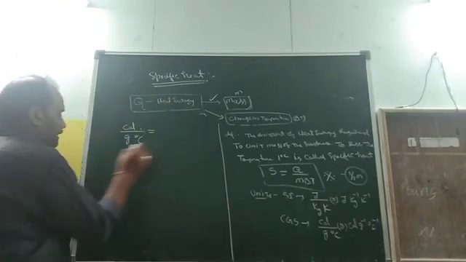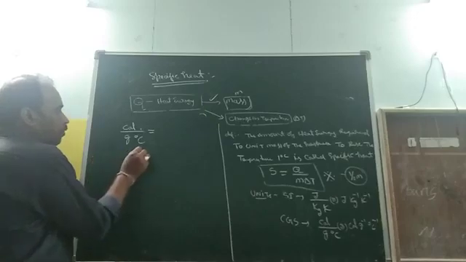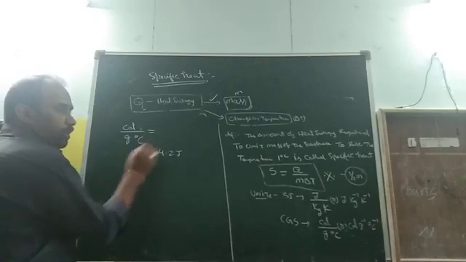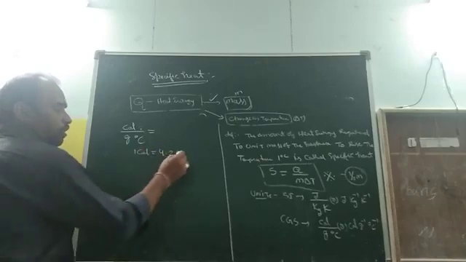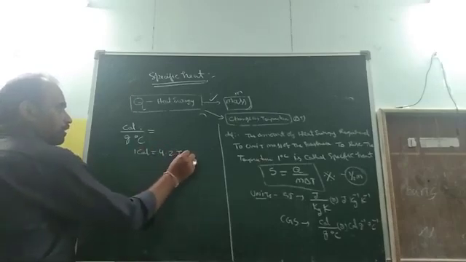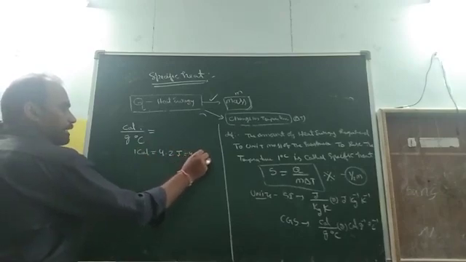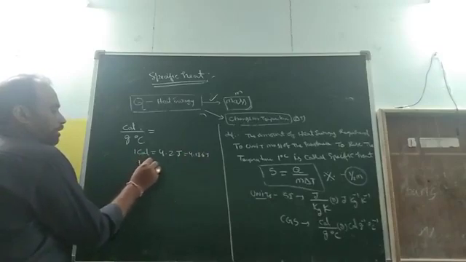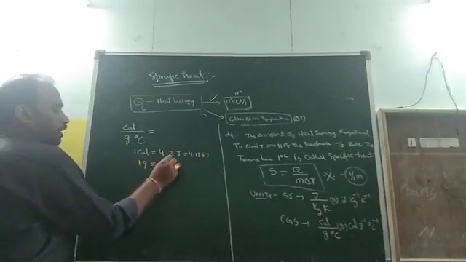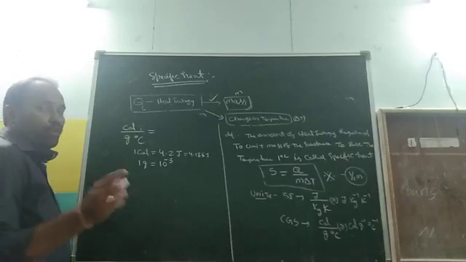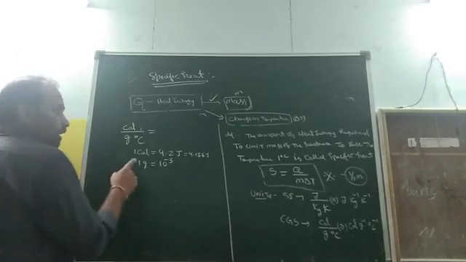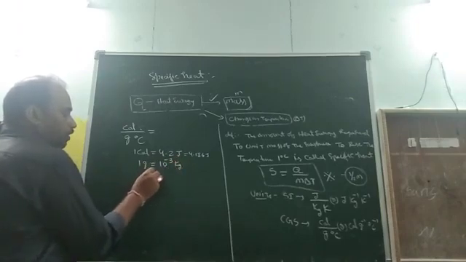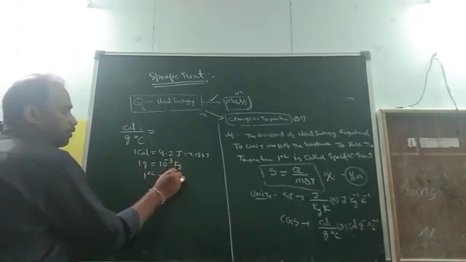But we have some conditions. 1 calorie is equal to 4.2 joule, or 4.186 joule. Second, 1 gram is equal to 10 power minus 3 kg, remember, not 10 power 3. After that, 1 degree Celsius is equal to 1 Kelvin.